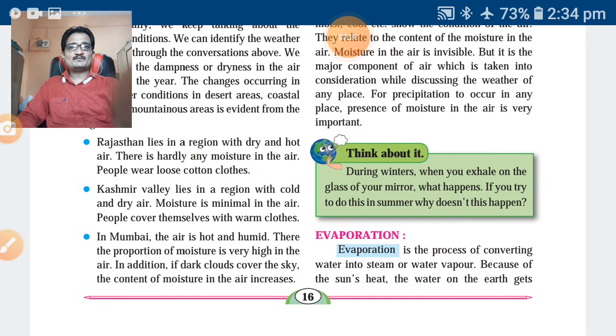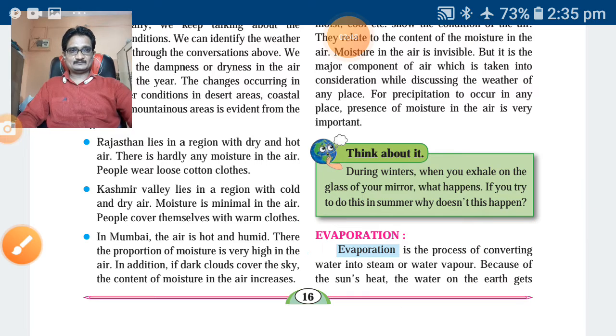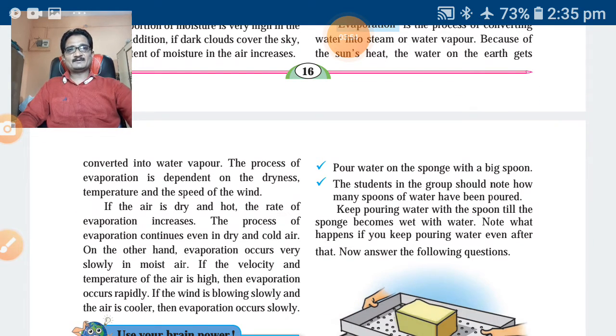Because of the sun's heat, water on the earth gets converted into water vapor, and the process of evaporation is dependent on the dryness, temperature and the speed of the wind.